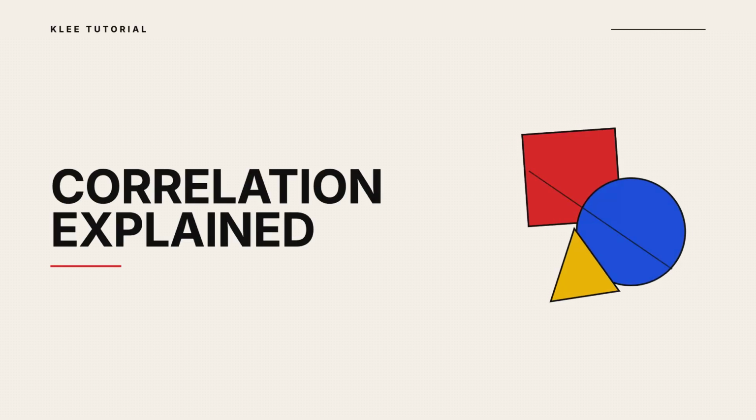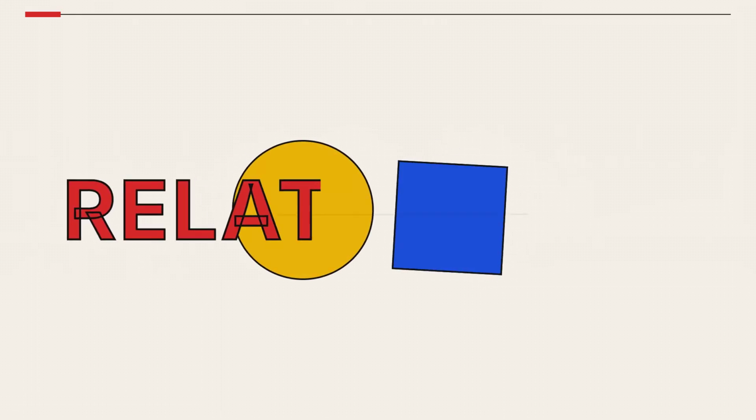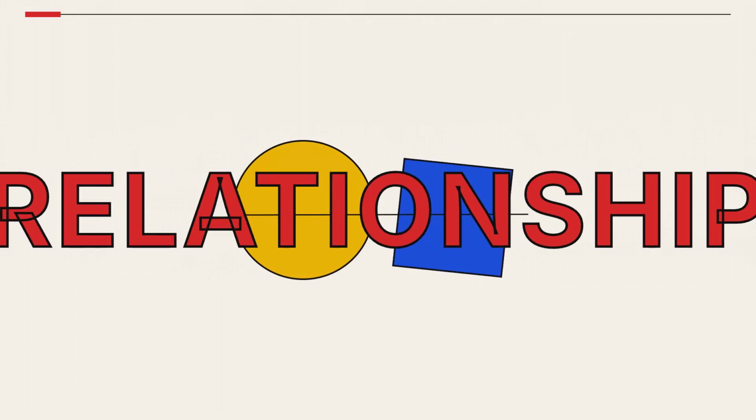Correlation is a statistical measure that shows how two different assets move in relation to one another. Let us break down how this works. At its core, correlation describes the relationship between two investments. When one goes up, does the other tend to follow or move away?